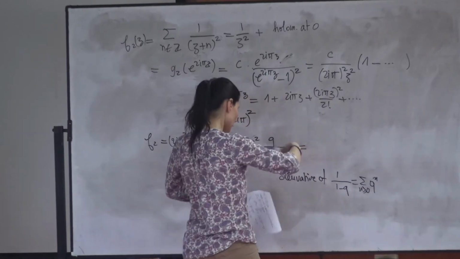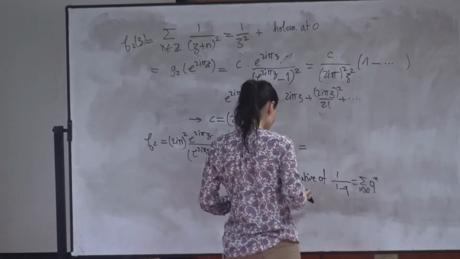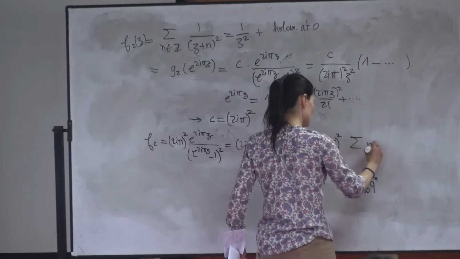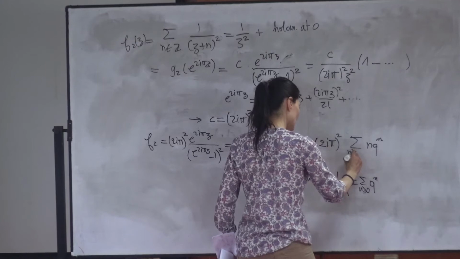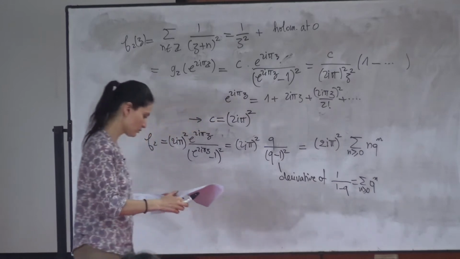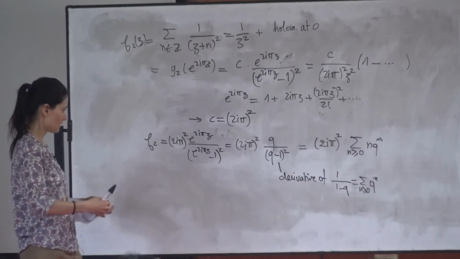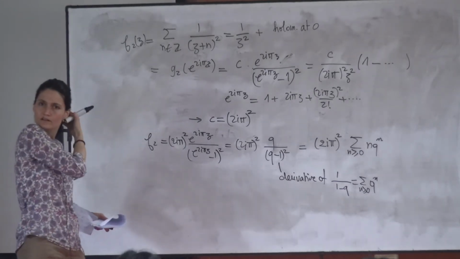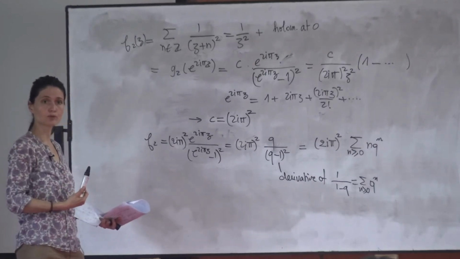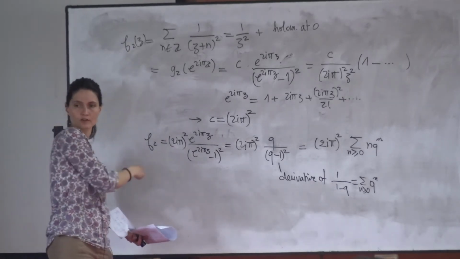And with all details, if you write all the detail, you find that f2(z) is equal to 2 e pi to the square times the sum, for r greater than 1 or 0, it's the same, of n q to the n. Now that we have this, recall that to compute the Q development of GK, it's enough to compute the Q development of Fk. So we want Fk, not just F2.